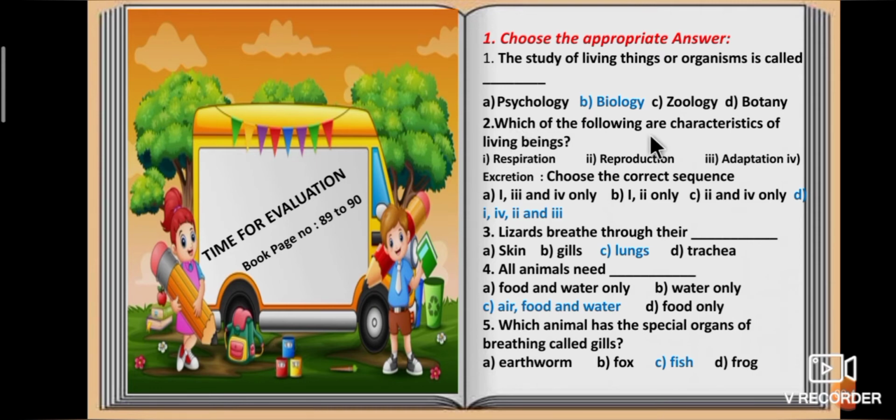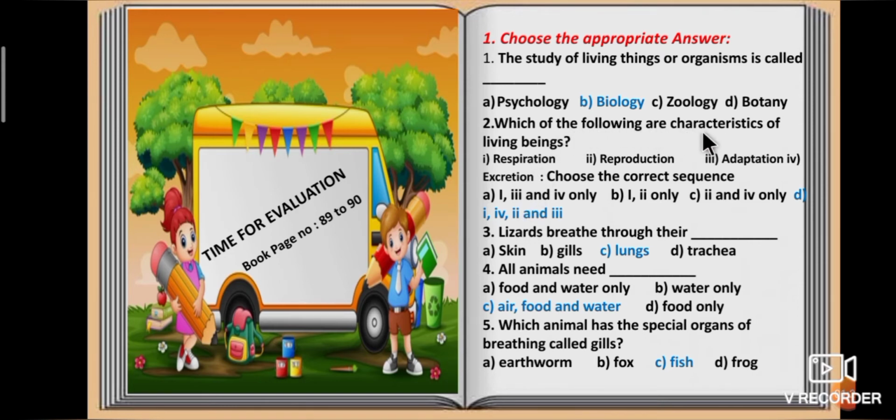Second question, which of the following are characteristics of living beings? Respiration, reproduction, adaptation and excretion. Choose the correct sequence. Option A, respiration, reproduction and excretion only. Option B, respiration and reproduction only. Option C, reproduction and excretion only. Option D, respiration, excretion, reproduction and adaptation. So the answer is option D.